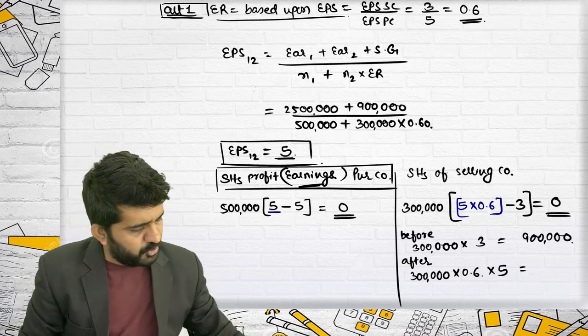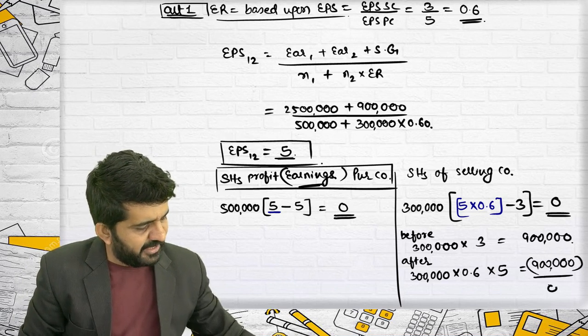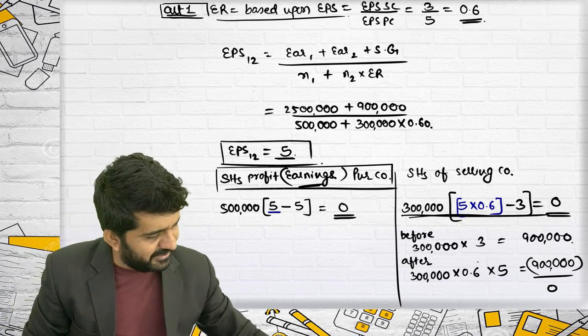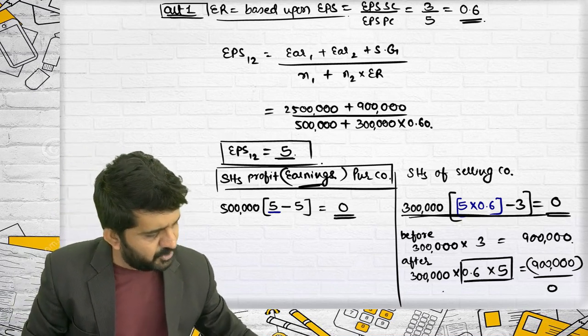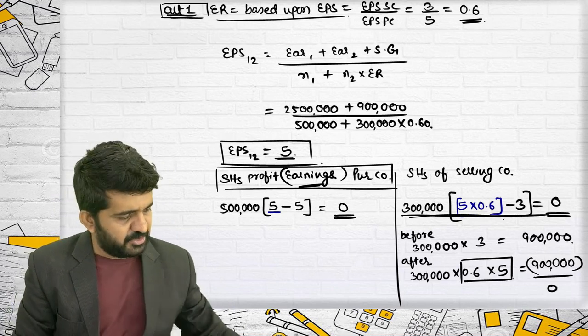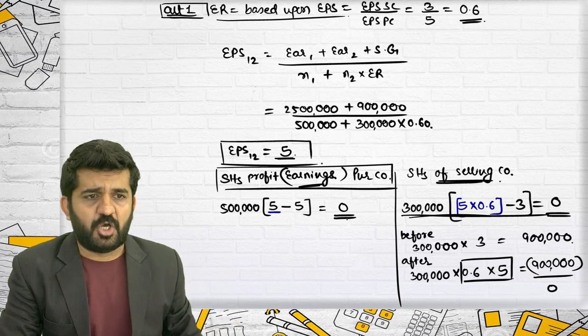And this will also be 9 lakhs. Before and after is 9 lakhs, so net profit and loss will be 0. If you just understand this, it is this multiplied by this, which is nothing but the equivalent EPS of the selling company. Is it alright? I have found out the profit or loss of shareholders of the selling company. Let me find out the alternative to answer.